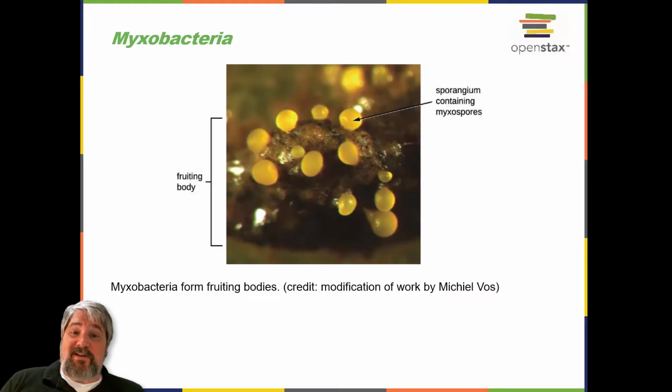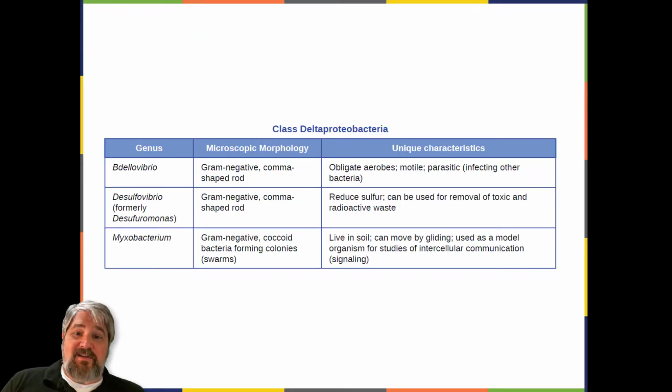Another type of Deltaproteobacteria, the myxobacteria, lives in the soil, scavenging inorganic compounds. Motile and highly social, they interact with other bacteria within and outside their own group. They can form multicellular macroscopic fruiting bodies, pictured here, structures that are still being studied by biologists and bacterial ecologists. These bacteria can also form metabolically inactive myxospores. And again, here is a table that summarizes the characteristics of several important genera of Deltaproteobacteria.